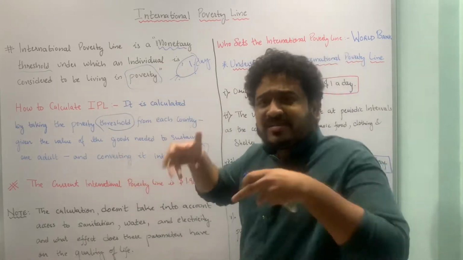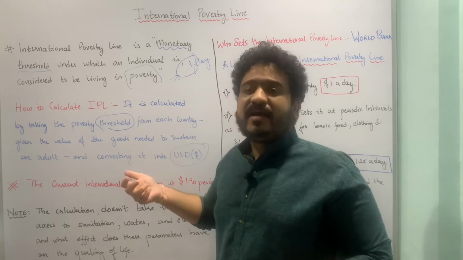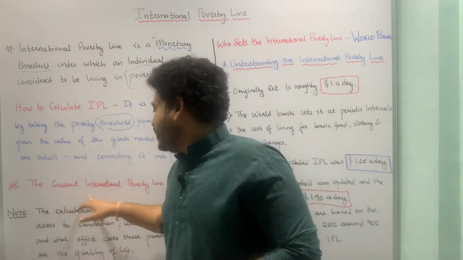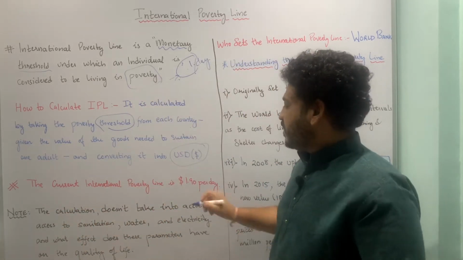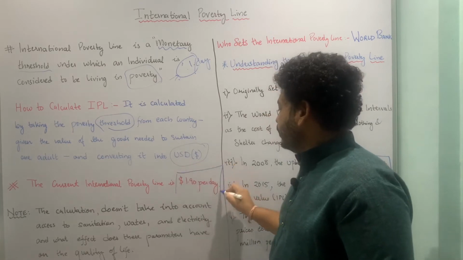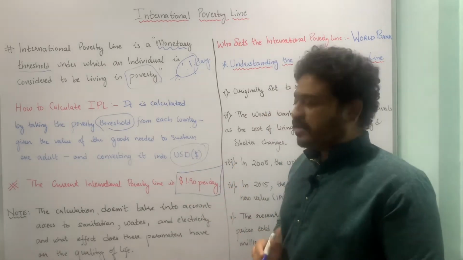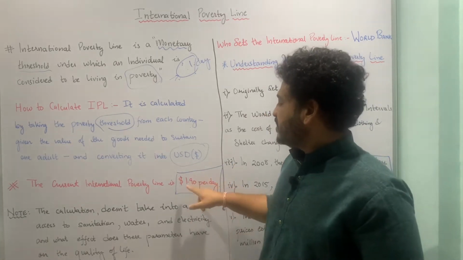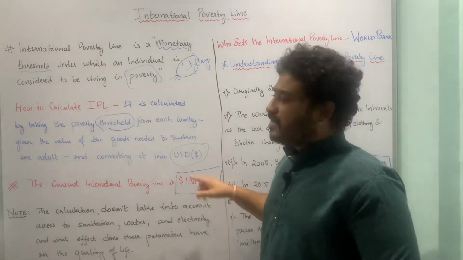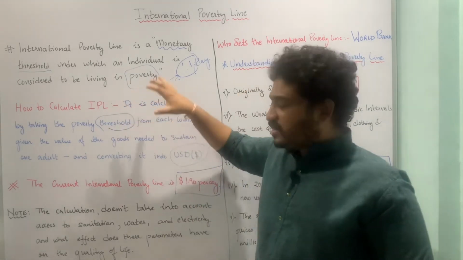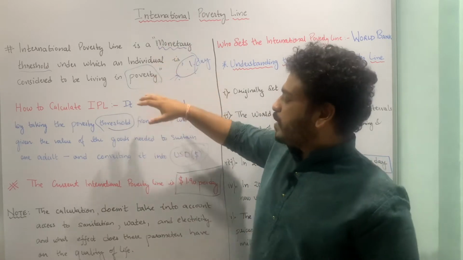Furthermore, what is the current value of it? That is another question which should pop up, and the current international poverty line is $1.90 per day. So any individual who is earning less than $1.90 per day is considered to be poor. This is how you look at the international poverty line.